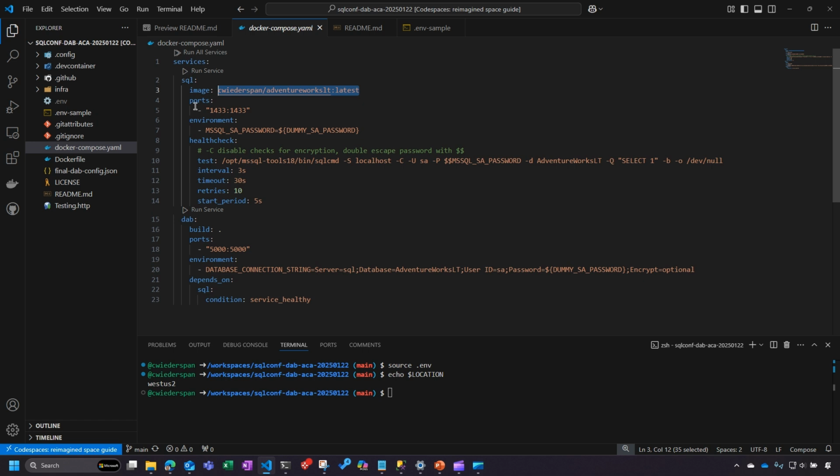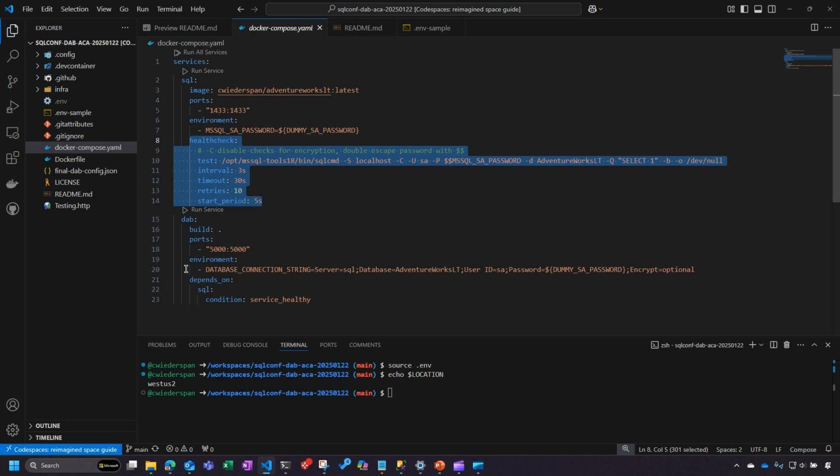Okay, so that is my SQL container. There's some health check stuff here. We're not going to get into that too much other than the health check simply makes sure that my database server is actually up and running, and that my database has finished restoring, and that's when it gives the all clear that the health check is good.